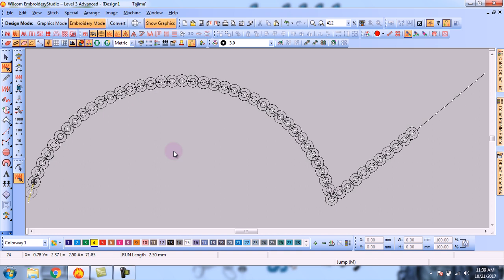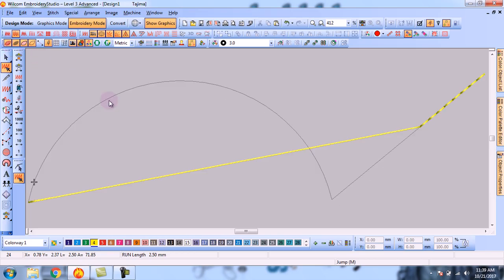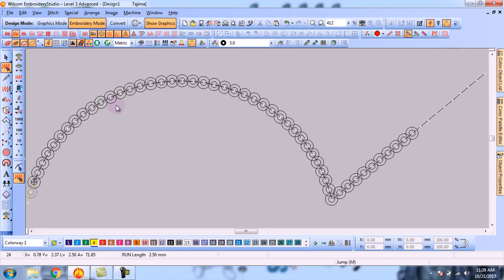As you can see. Now you must remember that when you turn on the true view, you cannot see the sequence. This sequence which we insert or apply manually does not show in true view, but it is present here. It is present here, but it cannot show in true view. So to show this sequence you have to turn off the true view. When you turn off the true view, then you can see the sequence.